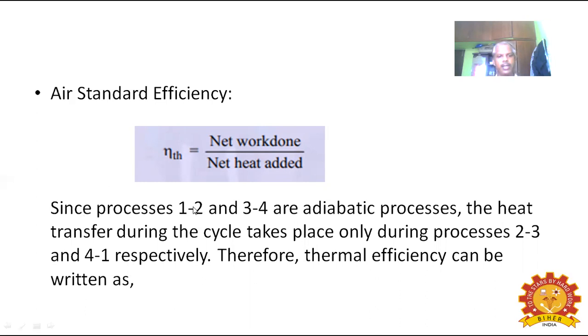Since processes 1 to 2 and 3 to 4 are adiabatic, the heat transfer during the cycle takes place only during processes 2 to 3 and 4 to 1 respectively. Therefore, thermal efficiency can be written as follows.